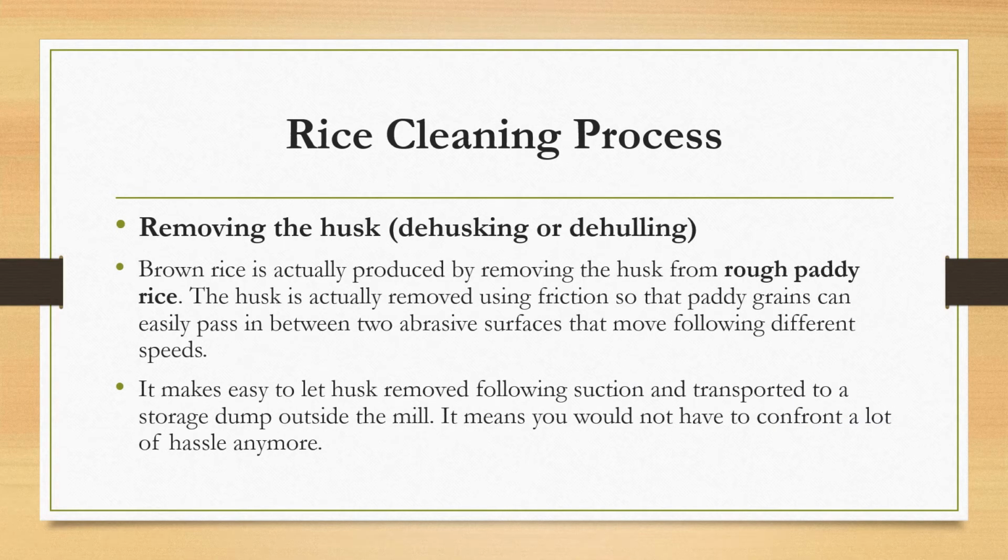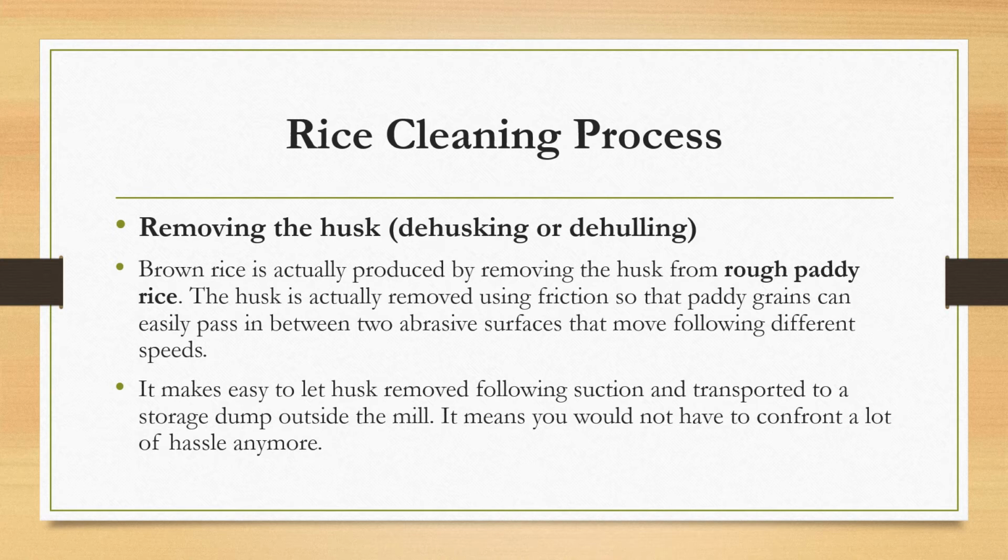What is the rice cleaning process? The rice cleaning process is classified into various steps. First, removing the husk, also called dehusking or dehulling. Brown rice is produced by removing the husk from rough paddy rice.